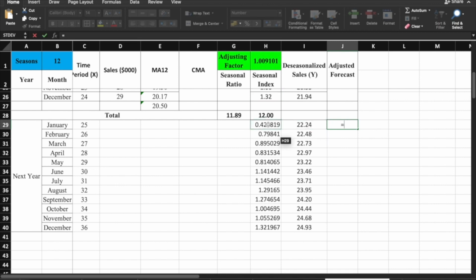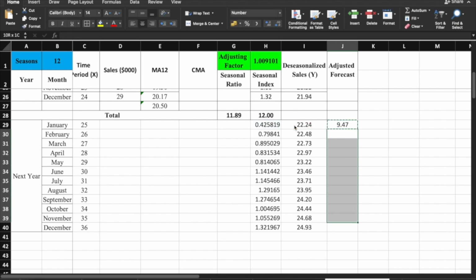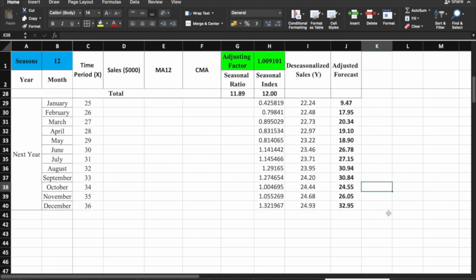I-multiply lang po natin yung computed na deseasonalized sa ating seasonal index. And this will be now our forecast for next year. Ito na yung final. Ayan, and i-bold natin. Meaning, 9.47 is for January next year, 32.95 for December next year as our forecast.